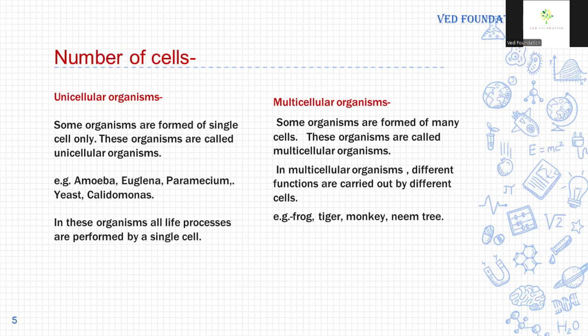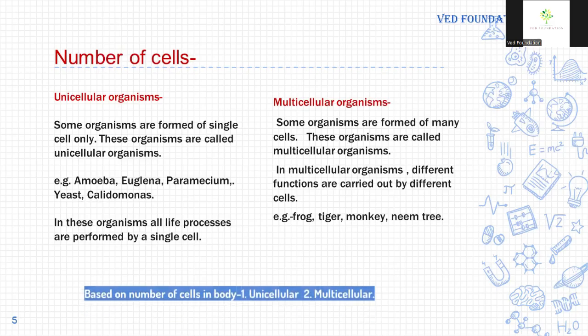Multicellular organisms. Multi means many and cellular means made up of cells, and multicellular means made up of many cells. Some organisms are formed of many cells. These organisms are called multicellular organisms. In multicellular organisms, different functions are carried out by different cells. Examples of multicellular organisms are frog, tiger, monkey, neem tree, guava tree, peepal tree, banyan tree, etc.